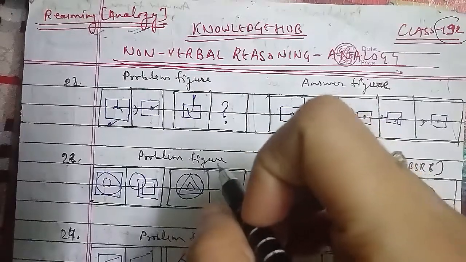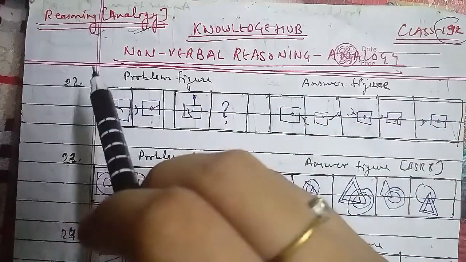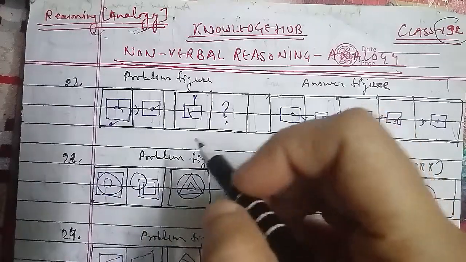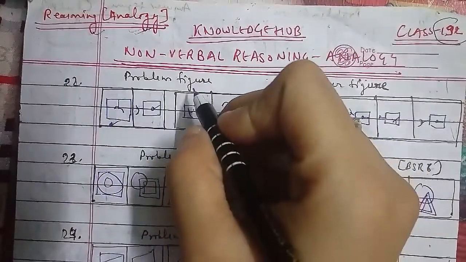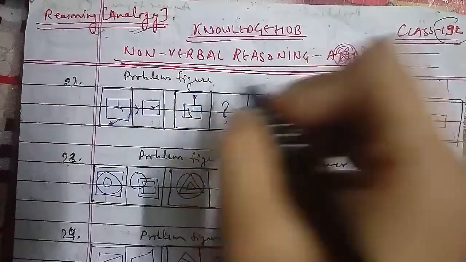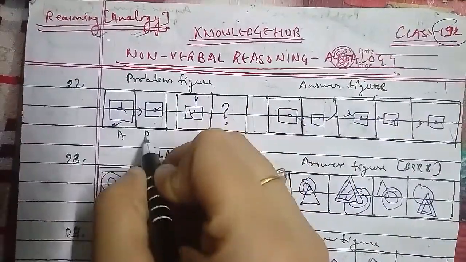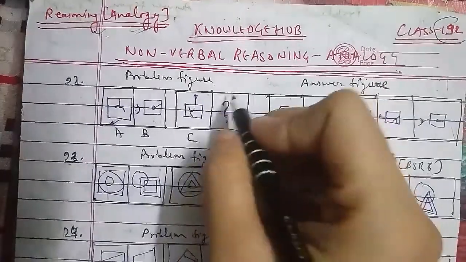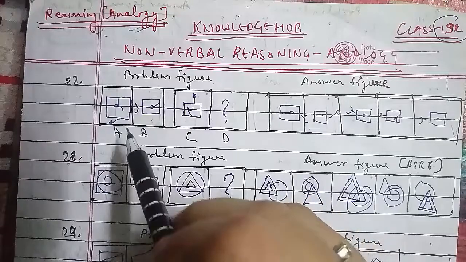Now we'll continue with it, and in analogy we have covered 21 questions of the session, so you can go through that and you will find each and every video there through the playlist as well. So here we have Type 1 that we were discussing, the problem figures, and these were the answer figures, which have been named A, B, C, and D. The D figure we have to find in the same respective manner.